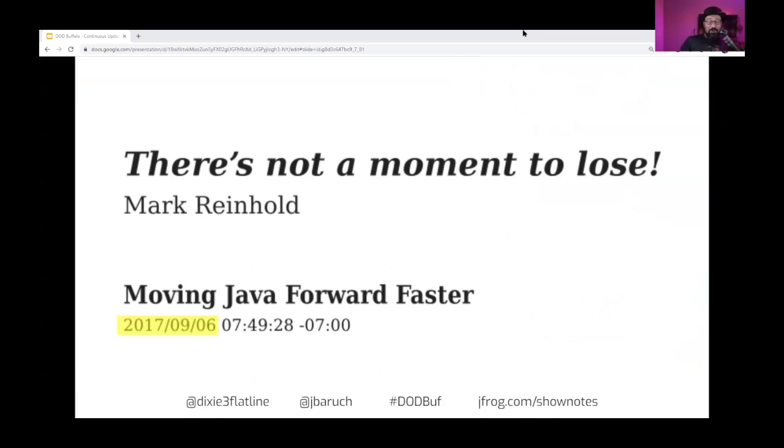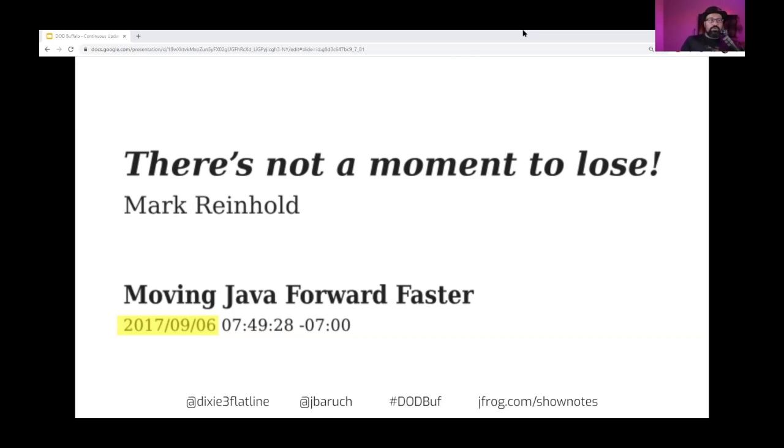I don't need to explain what it is. Mark Reynolds, head of Java platform, one of the two most important people in the Java world, declared more than 3 years ago that Java is going to update faster. Back then, it was Java 8 that was out, and Mark declared that they're going to update every 6 months, for the exact reasons that we mentioned.